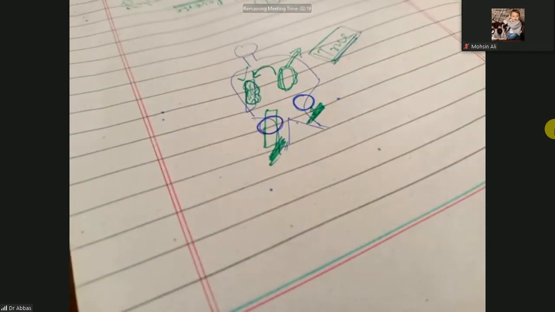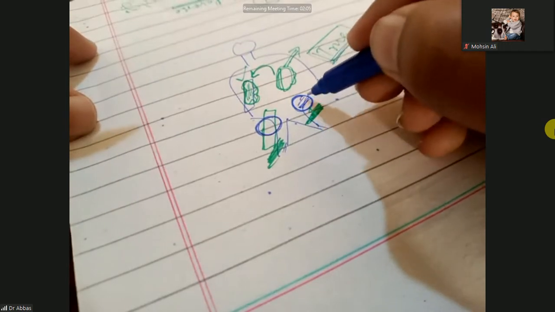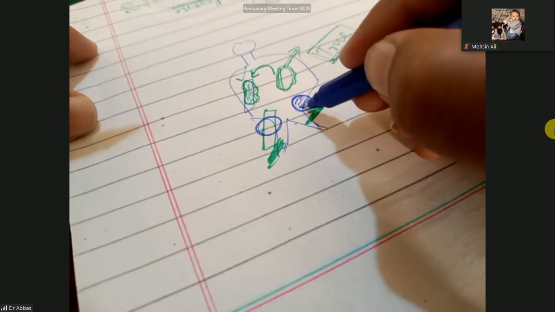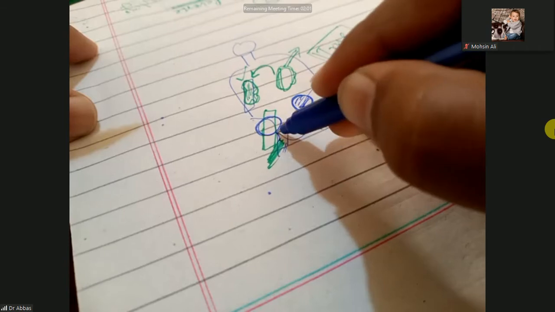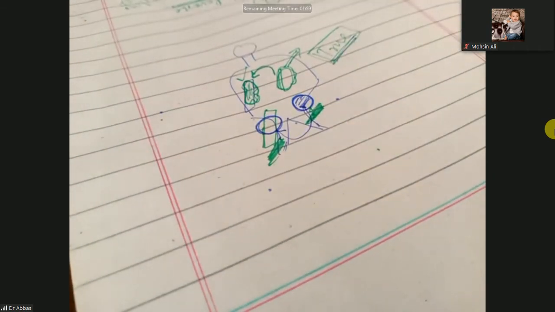So this is pseudo, not true, because that is due to auto inoculation. Auto inoculation means self scratching. You infect yourself: first the infection is here, then you scratch it and spread the infection to the traumatic site. So that is the pseudo.